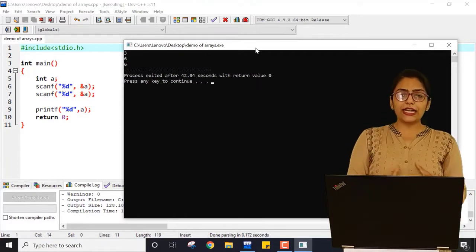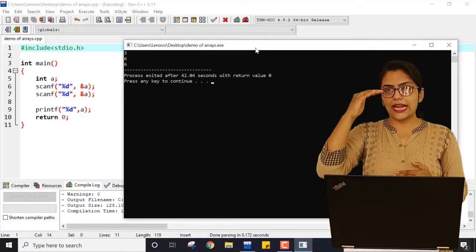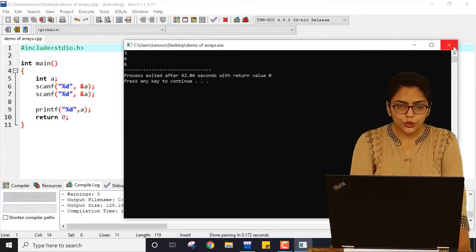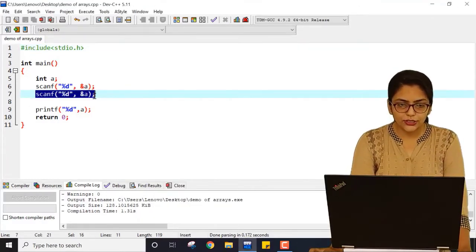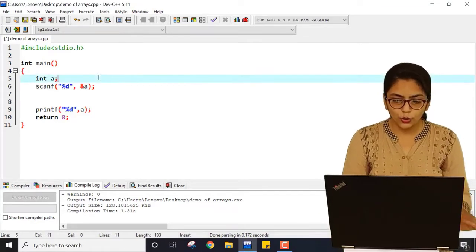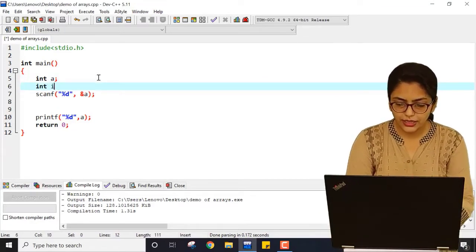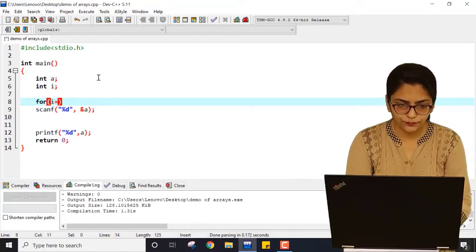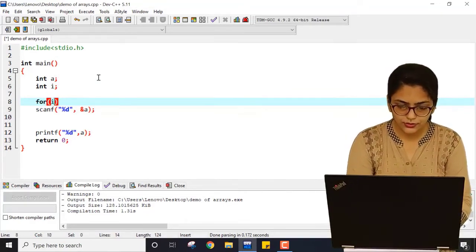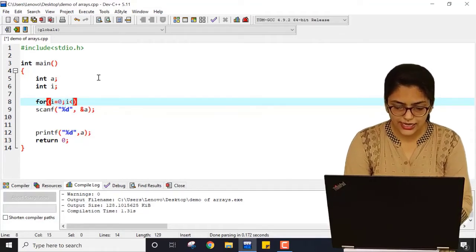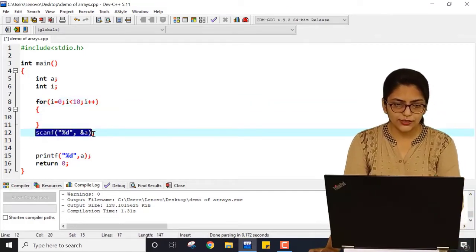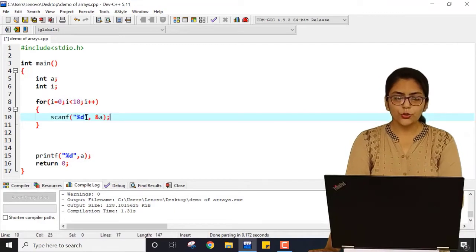That means even if I have used scanf 10 times, only the last value will be printed. Let me show you that also. Here instead of this, I am writing a loop: int i, for i equal to 0, i less than 10, i plus plus, and inside the loop I am going to use scanf.